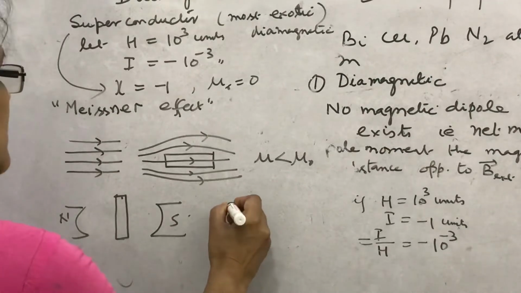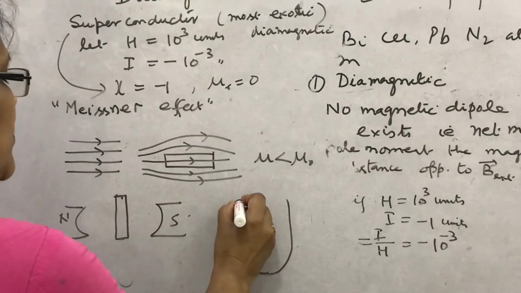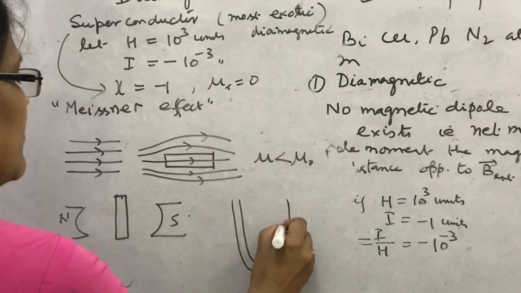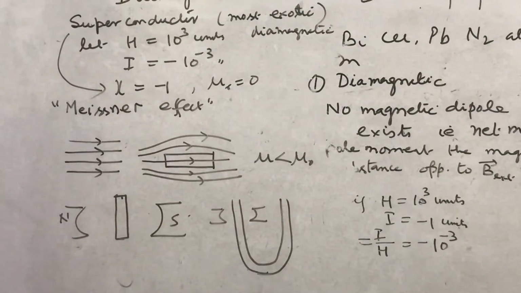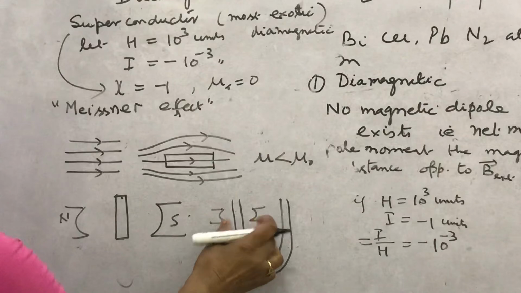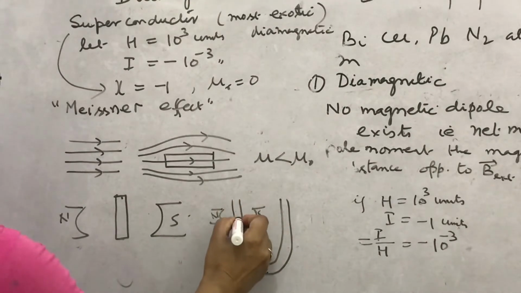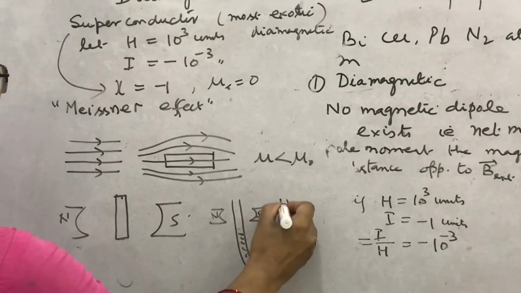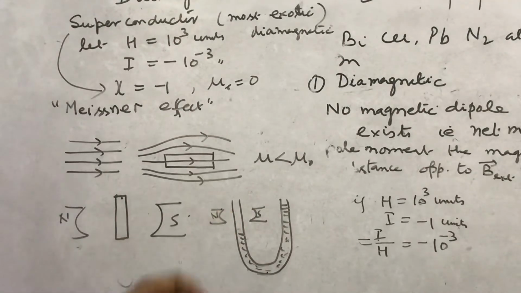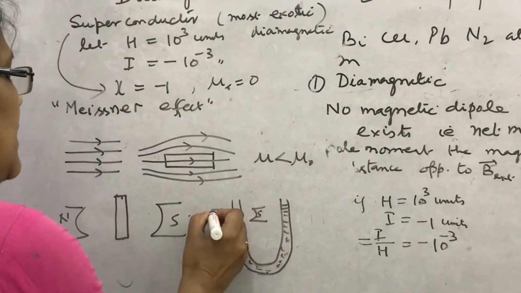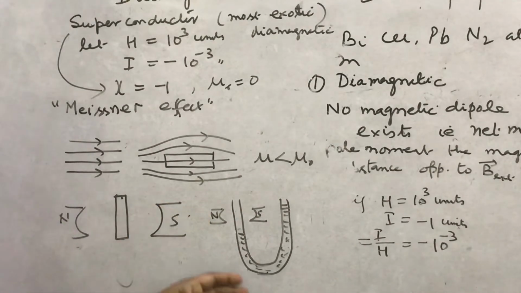Similarly, if you take some solution of diamagnetic substance in a U tube like this and you apply the magnetic field at one of the arm, what is observed? That the level of the solution falls down in that arm. Why? Because diamagnetic substances have tendency to move from a stronger magnetic field region to the weaker region.